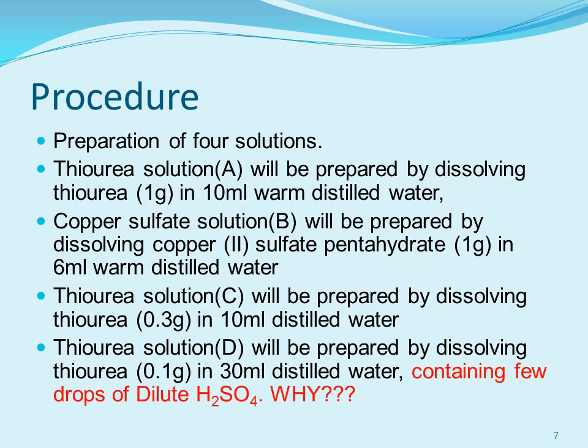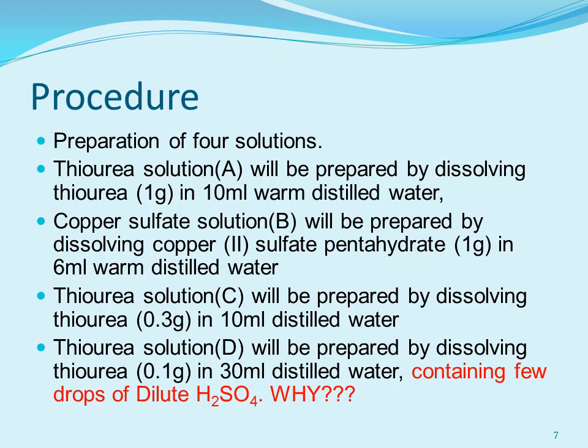So next we have the copper sulfate, इसको हमने solution B का नाम दिया है. It will be dissolved, accurately weighed 1 gram copper sulfate pentahydrate will be dissolved in 6 ml warm water.